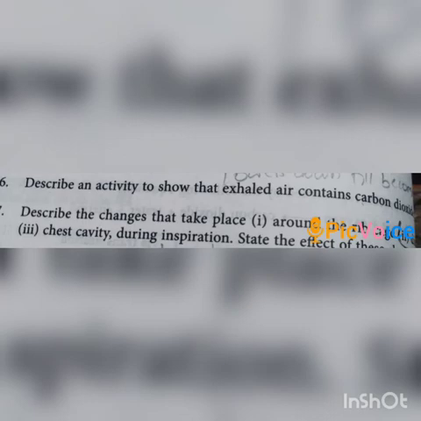This is the effect due to the changes in the rib cage, diaphragm, and chest cavity.